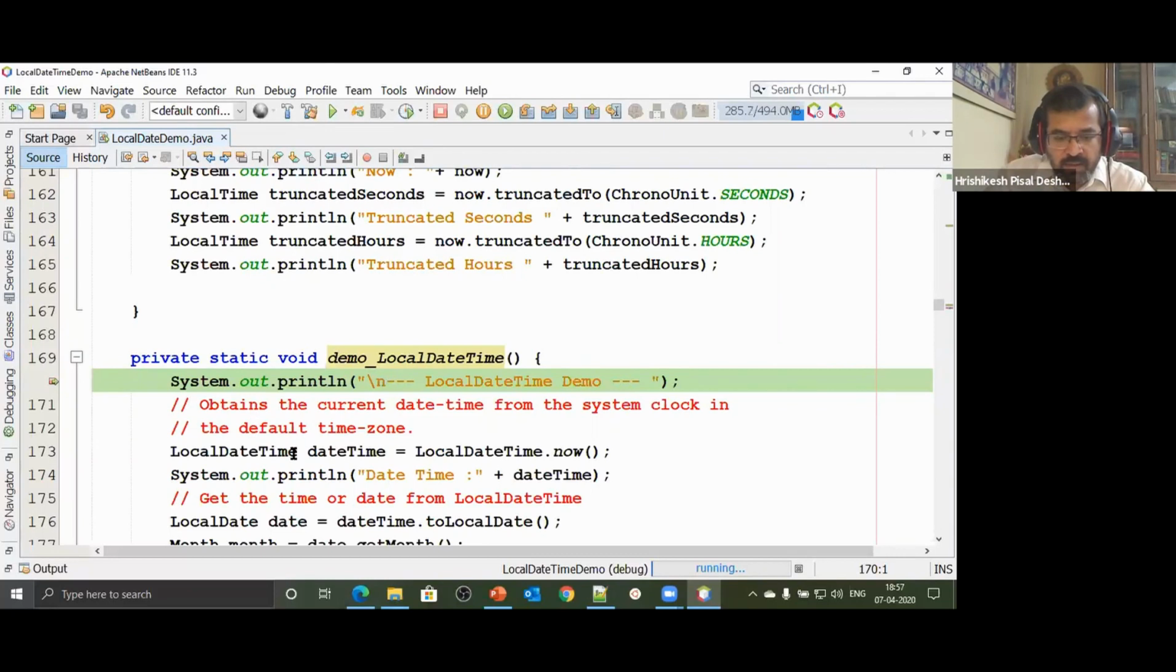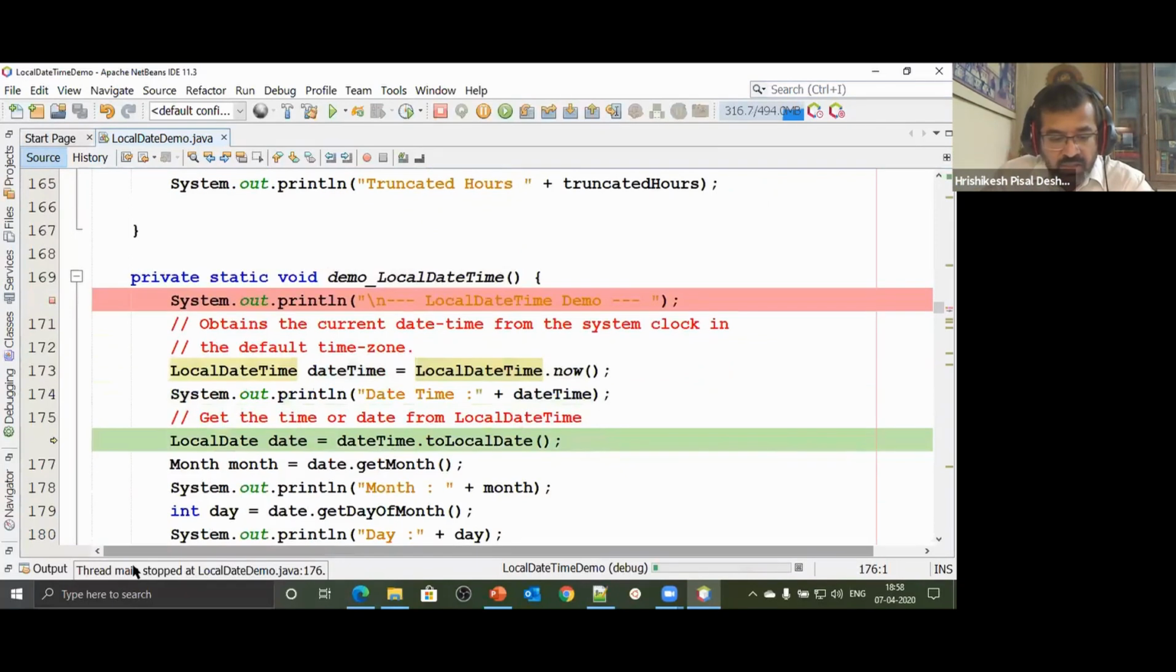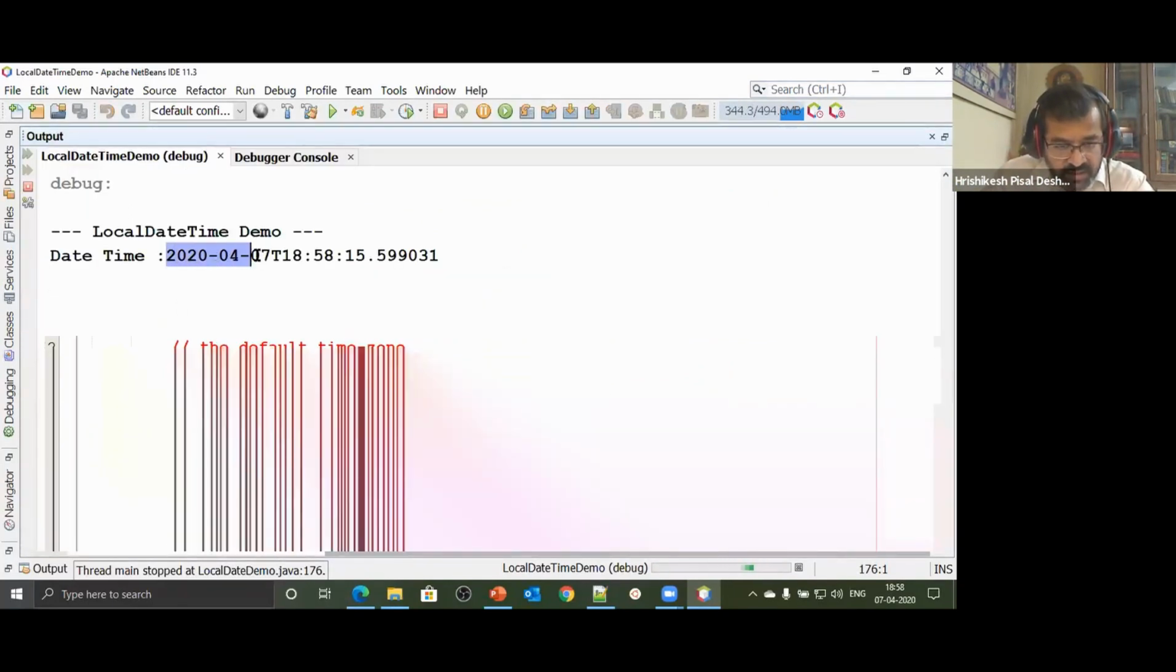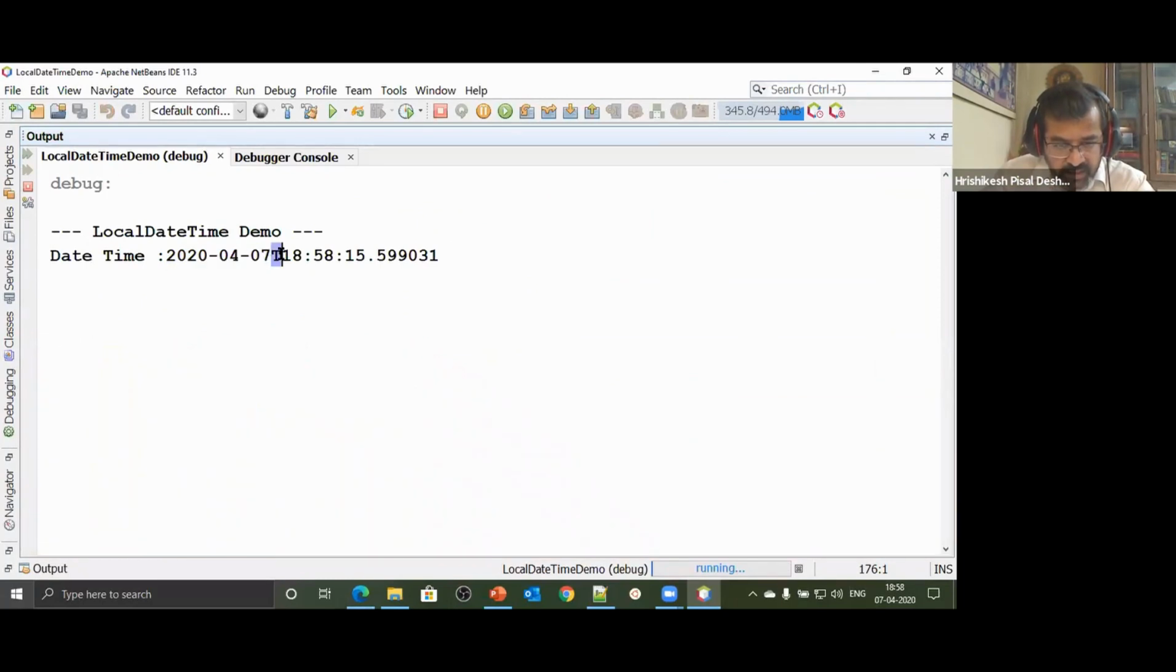So I say LocalDateTime dot now, consistency in design. LocalTime dot now, current time. LocalDate dot now, current date. Likewise, LocalDateTime dot now, same thing. It will give you the current date and time. So let's jump and see LocalDateTime. Here we go. It has given us the local date and time. Let's read this. This is the date part, and T means that's the time part. Here onward, this is the time part.